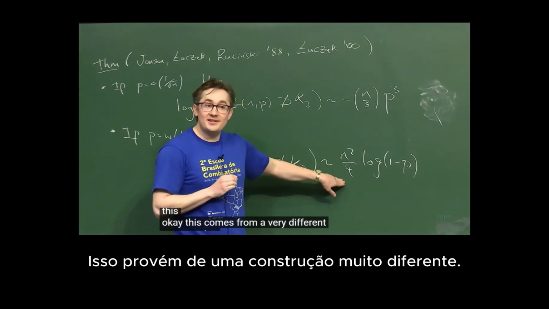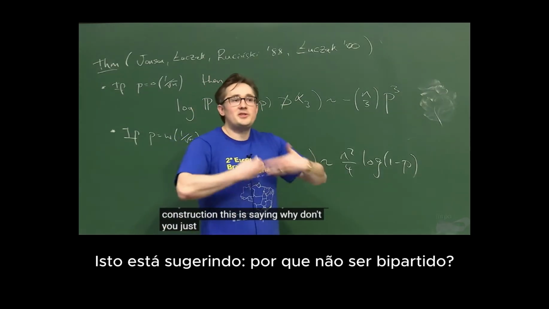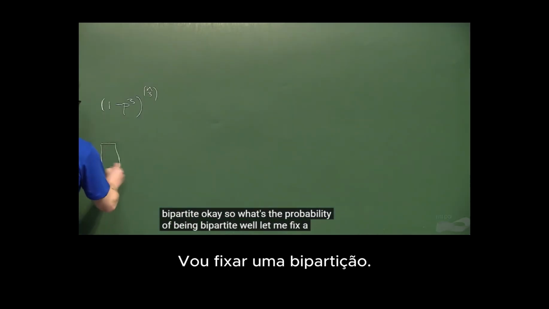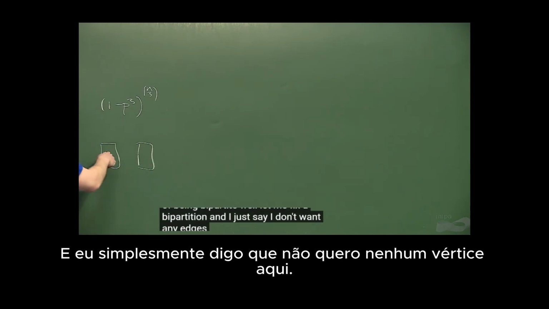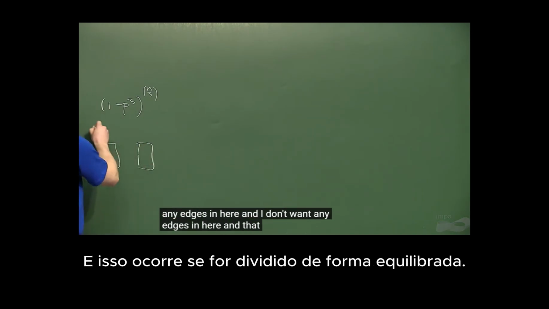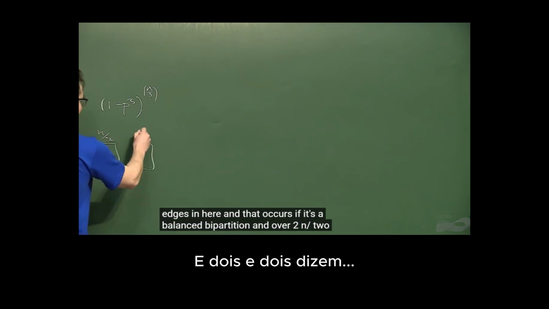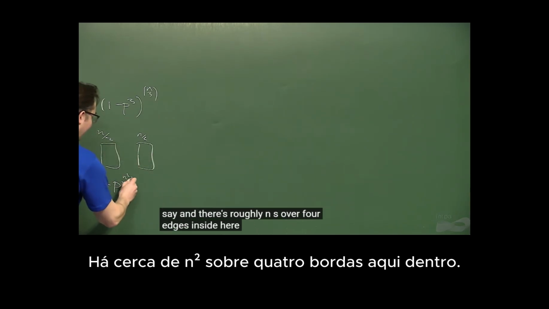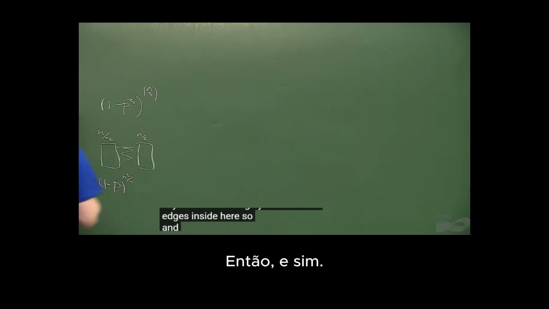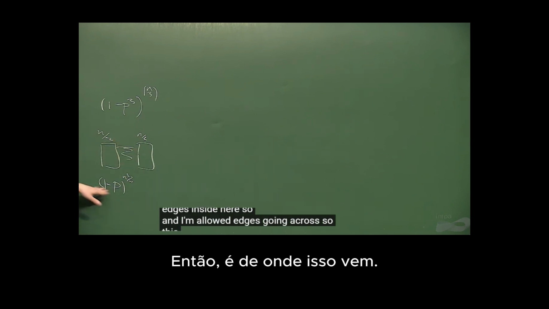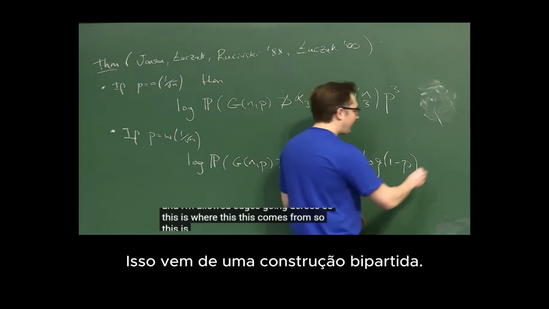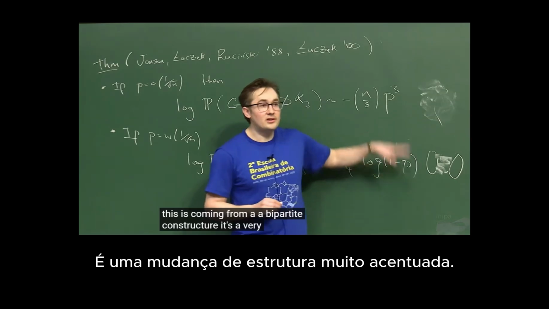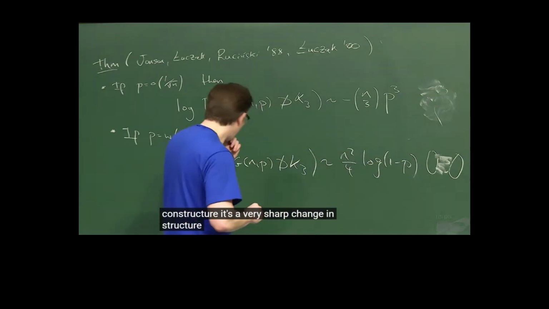This comes from a very different construction. This is saying, why don't you just be bipartite? So what's the probability of being bipartite? Let me fix a bipartition, and I just say I don't want any edges in here, and I don't want any edges in here. That occurs if it's a balanced bipartition, n over 2, n over 2, say, and there are roughly n squared over 4 edges inside here, and I'm allowed edges going across. So this is where this comes from. It's coming from a bipartite construction. It's a very sharp change in structure.